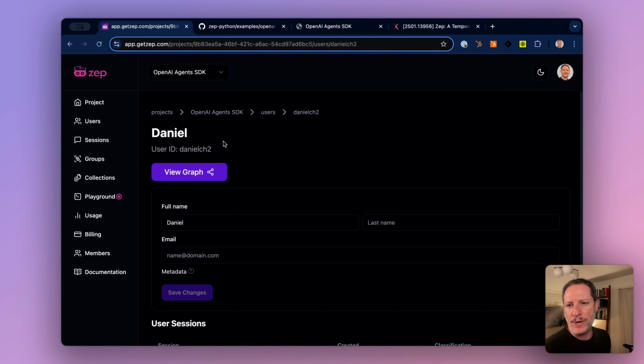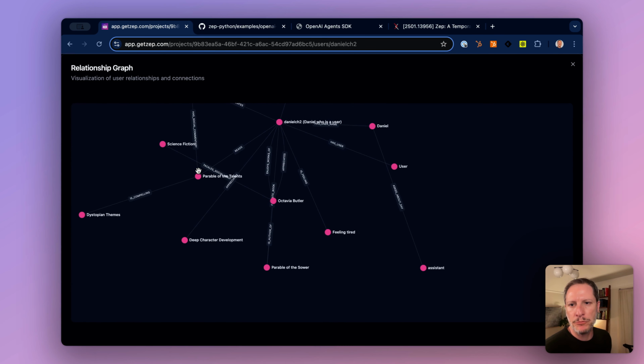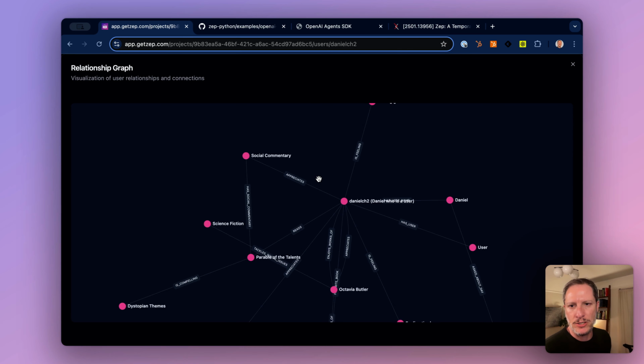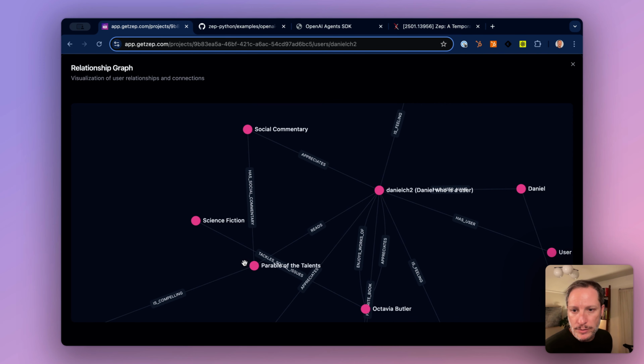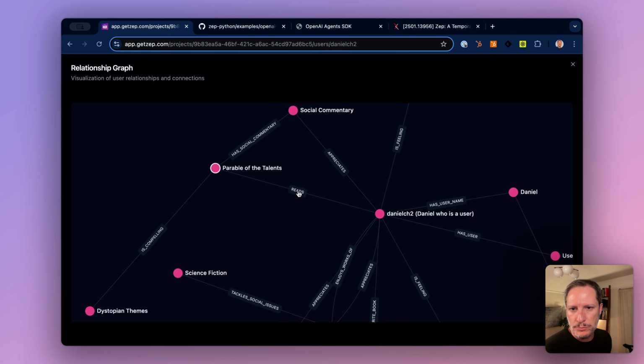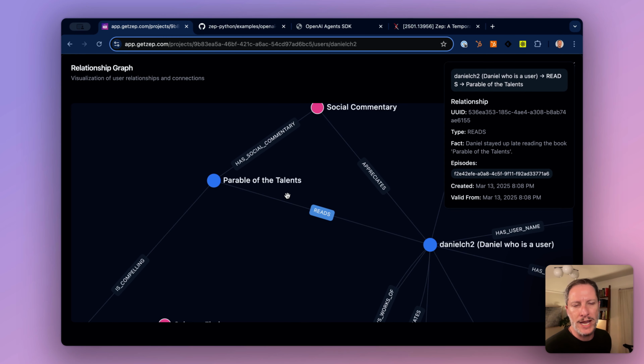Let's go look at my user record in the Zep web application. We can pull up the graph that's been generated as a consequence of the conversation. Let's go take a look at the Parable of the Talents. Pull out the graph here and we can see that we have a fact on the edge between the user node and Parable of the Talents, and that particular fact specifies that I'm currently reading the book.